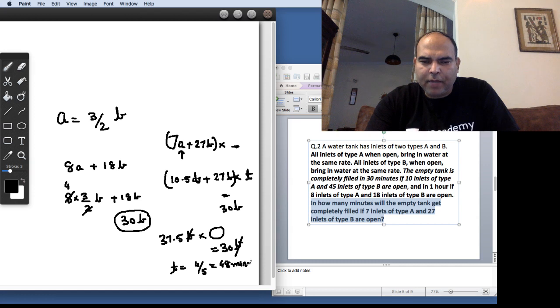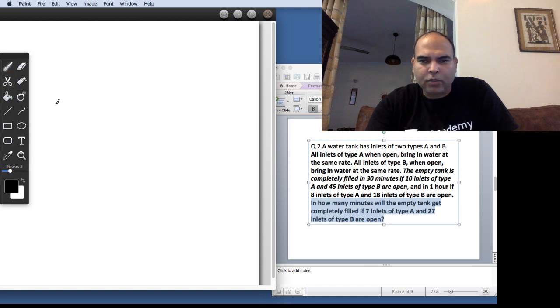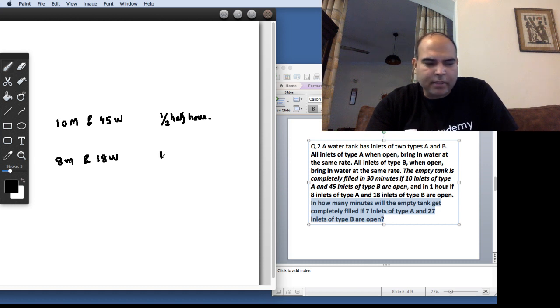So this is a theta question again from the CAT 2018 paper, and you can see that if I just replace the story of this question by this story: 10 men and 45 women can complete a task in half an hour, and then I say 8 men and 18 women can complete this task in 1 hour, how much time would 7 men and 27 women take to do the same work?